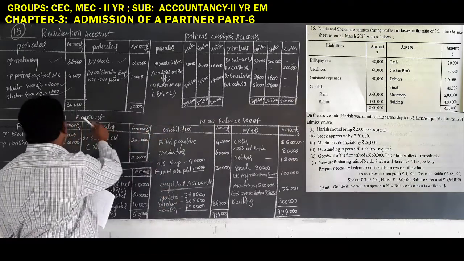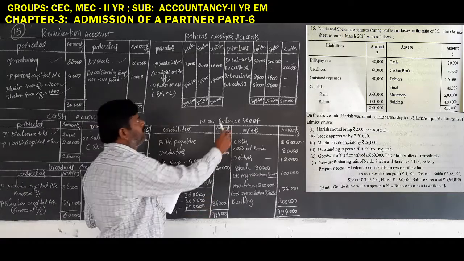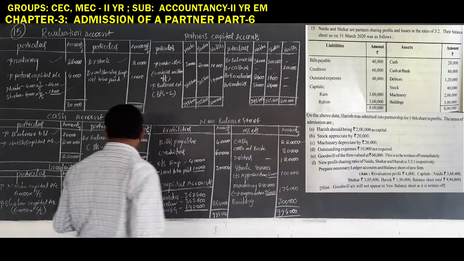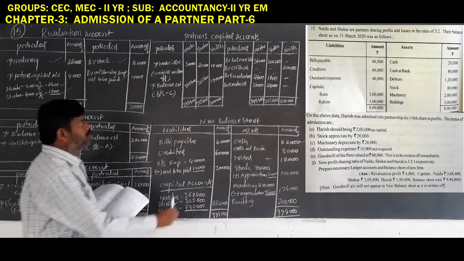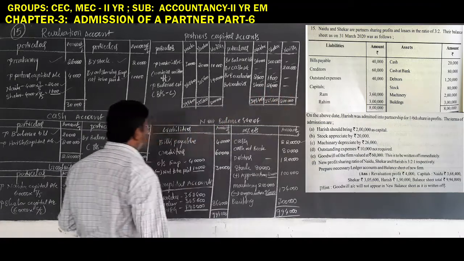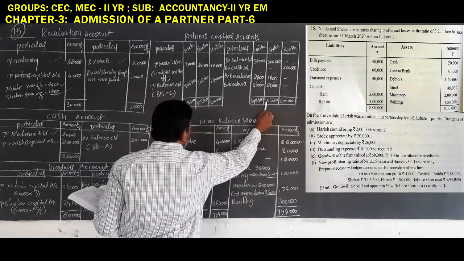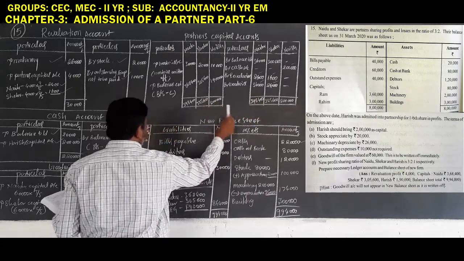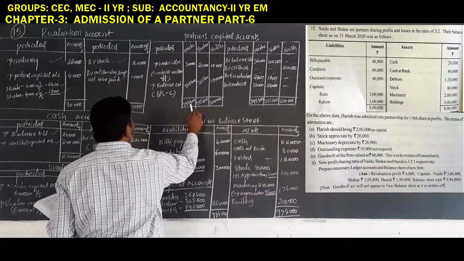Revaluation account profit 2,400 and 1,600, so as per revaluation 2,400 and 1,600. Goodwill 36,000 and 24,000, the same amount must be recorded here, so 36,000 and 24,000 rupees. Next, total 2 lakhs, 25,600, 3,98,400 rupees, the same amount must be recorded here, total columns.